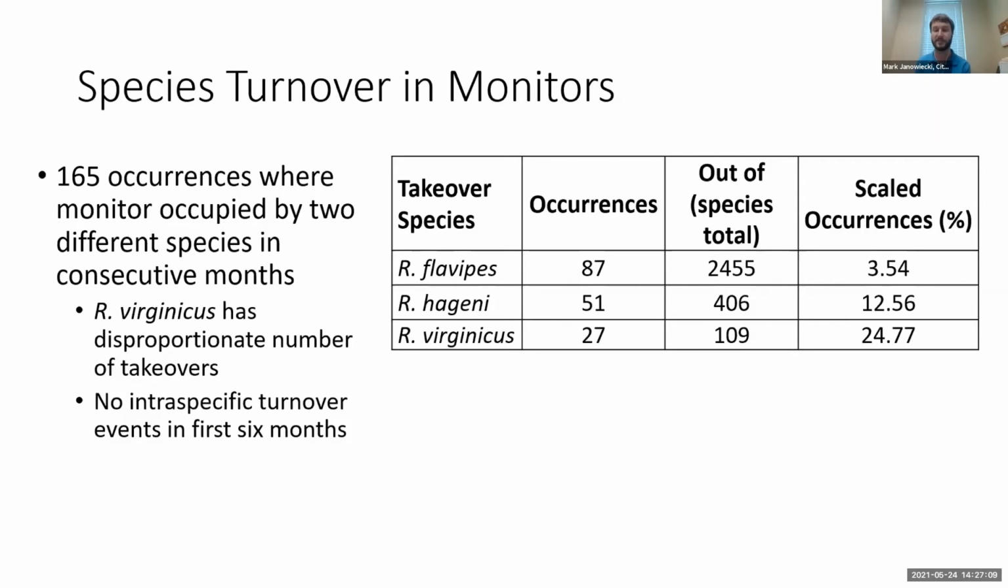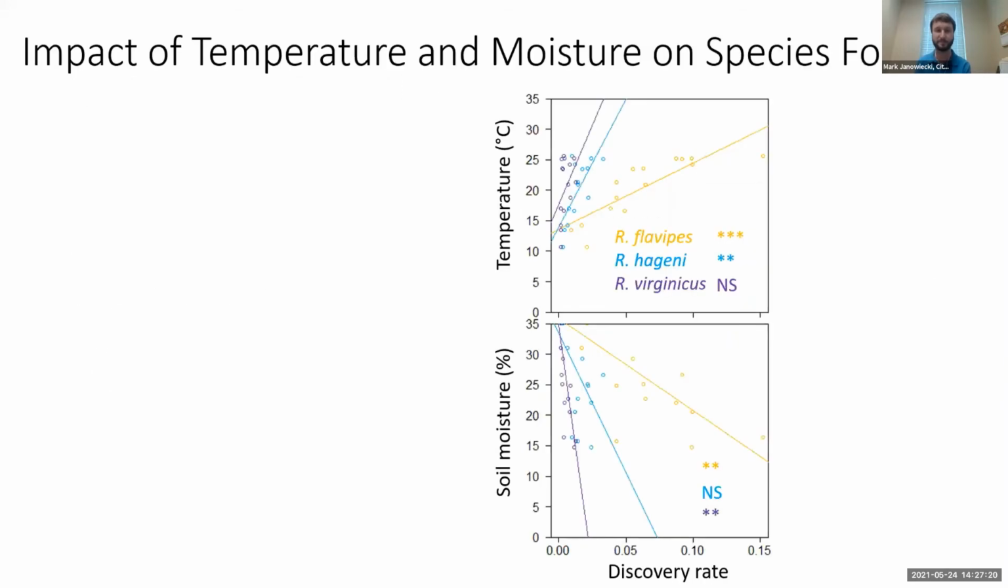So when scaled by occurrences, Reticulitermes virginicus initiated foraging in a monitor that was already occupied about a quarter of the time. So a quarter of the time that it started foraging, it was foraging in a station that was previously foraged in by another species. So this is an interesting strategy that Virginicus might use to find resources.